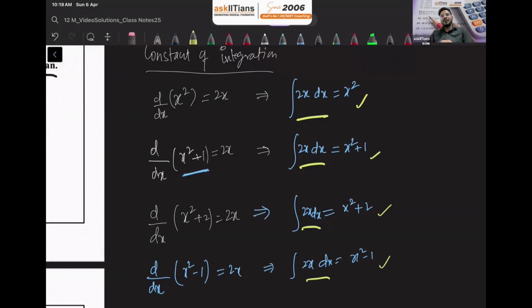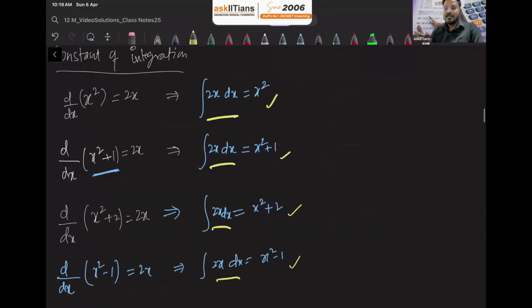So that's why we always write the constant of integration. If we are integrating any function, let's say we want to integrate 2x dx, then instead of writing all these answers, and now I think you can see that there will be infinite answers, right? We can take any constant with x square and every time we are going to get different answers. So if we are integrating 2x, we are going to get infinite answers. That's why, instead of writing all the answers, since we cannot write all the answers, right?